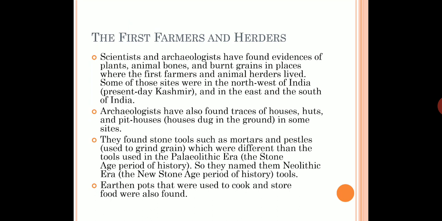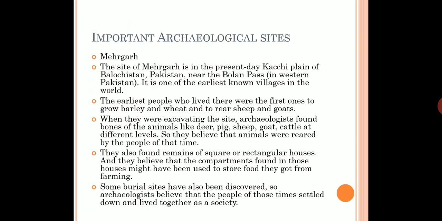As the tools were different from those of the Stone Age period of history, they named it the Neolithic era, or the New Stone Age tools. Earthen pots which were used to cook and store food were also found. Okay, important archaeological sites.